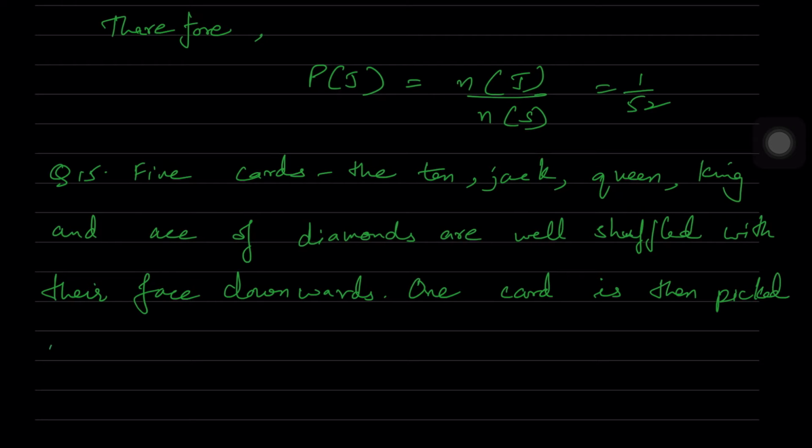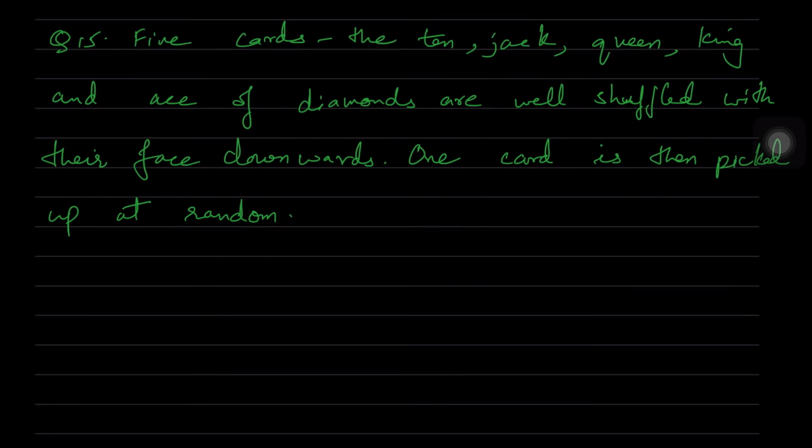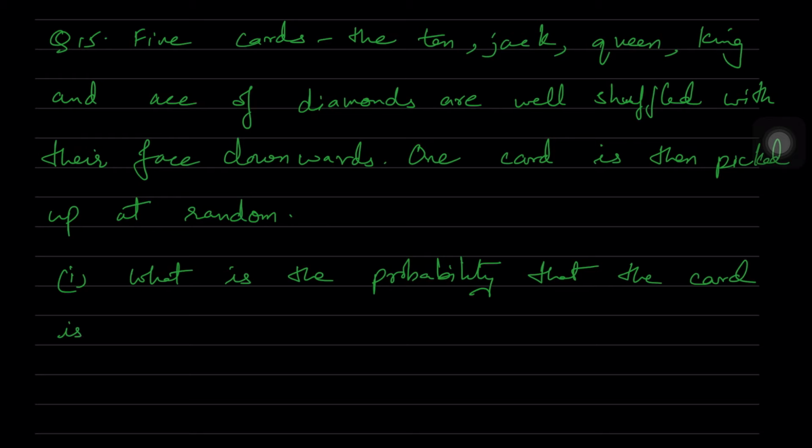So the total number of our sample space consists of 5 cards. What is the probability of the card being a queen?